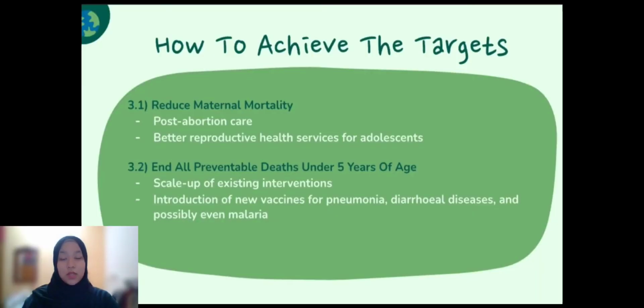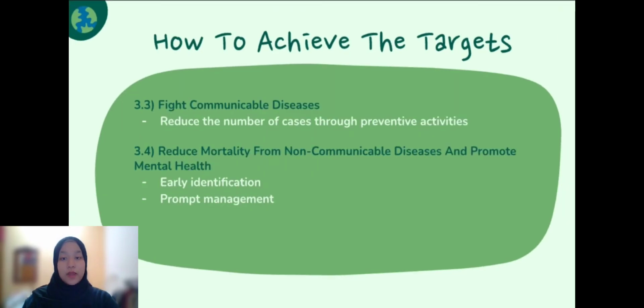Next is how to achieve the targets. The first target is to reduce maternal mortality through post-abortion care and better reproductive health services for adolescents. The second is to end all preventable deaths under 5 years of age through scaling up of existing interventions and introduction of new vaccines.